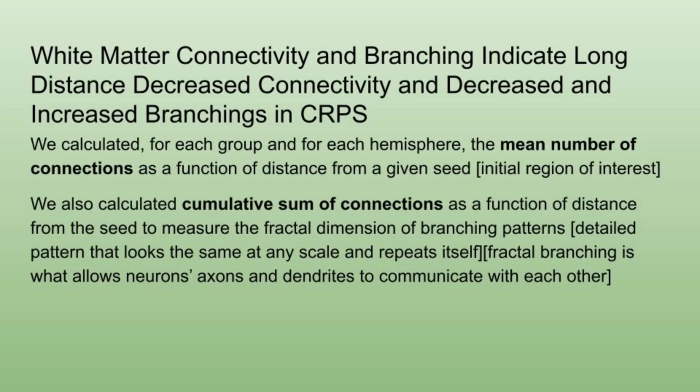And fractal branching is what allows neurons, axons, and dendrites to communicate with each other. So you want lots of space filled. That means there's more connections and more ability to communicate between different gray matter subsections of the brain.